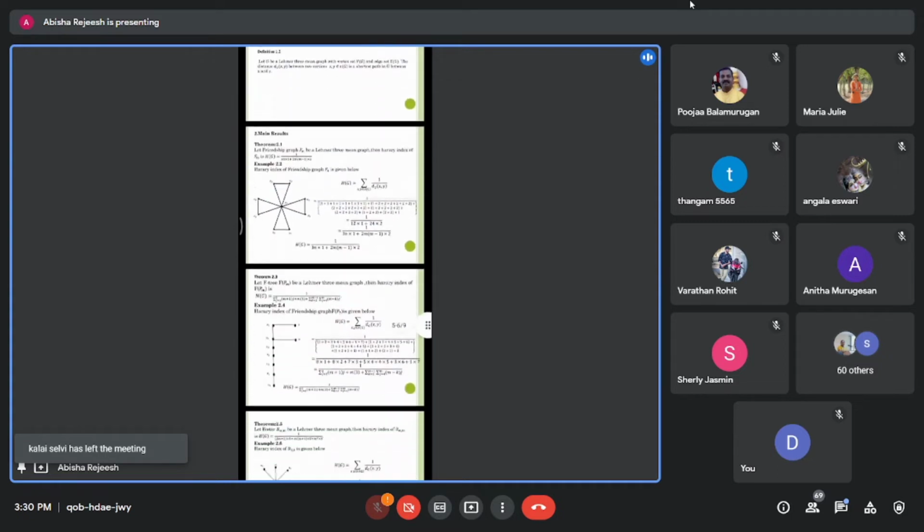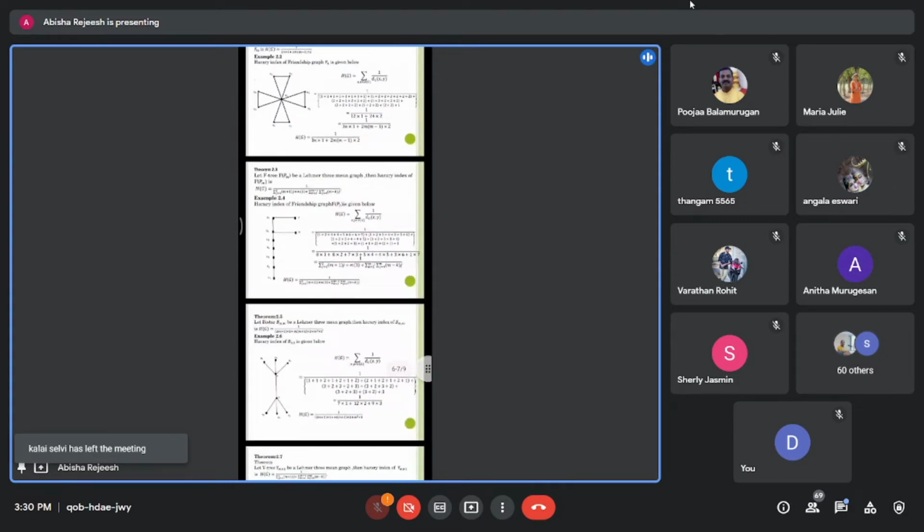The next theorem. Let the bistar B(m, m) be a LEMMA mean graph. Then the Harari index of B(m, m) is H(G) equal to 1 divided by 2m plus 1 into 1, plus m into (m plus 1) into 2, plus m squared into 3.